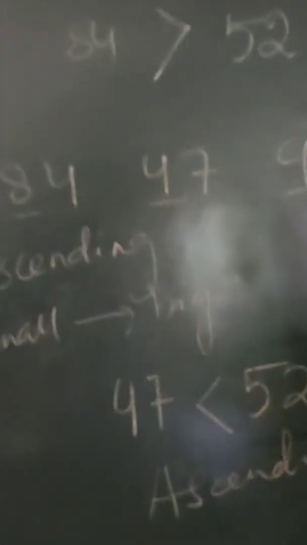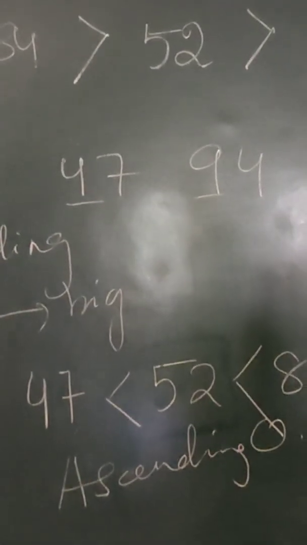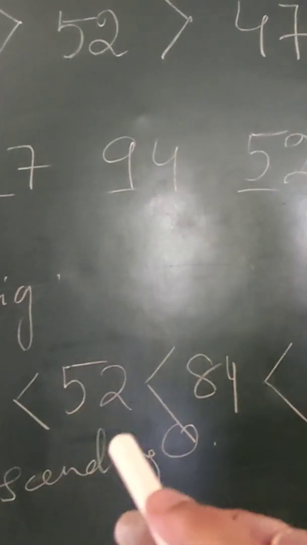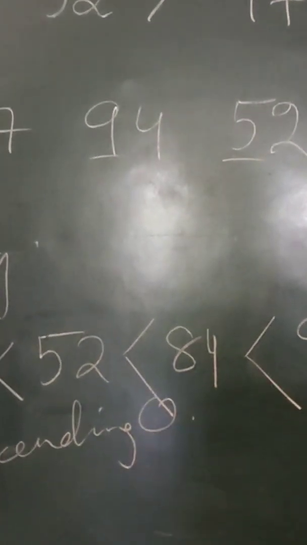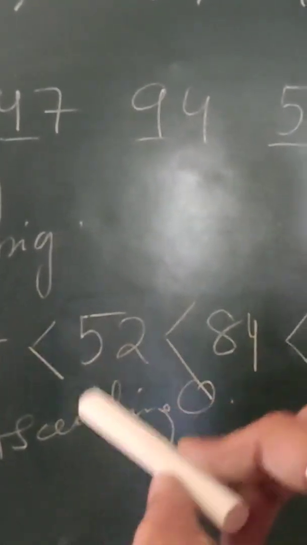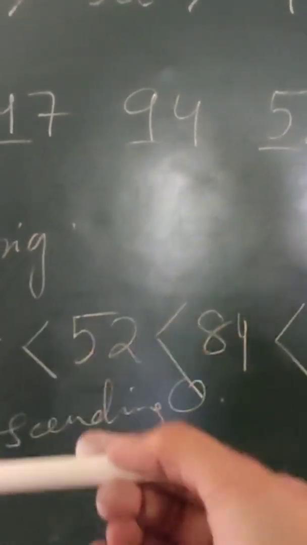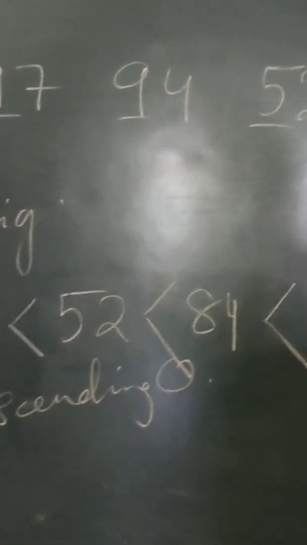So I hope you can see clearly the difference between the ascending and descending order. In case of ascending order, you can see 47 is less than 52, is less than 84, is less than 94. Over here you need not worry about the symbol. Why? Because keep this thing in mind, that the symbol always has its wider end open towards the number which is bigger. So accordingly we have arranged. So in ascending order, first always write the small number, then accordingly go on increasing it, and accordingly we can put the signs over here.